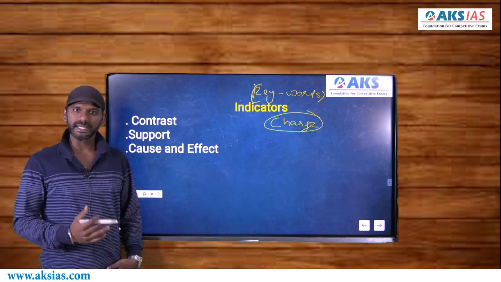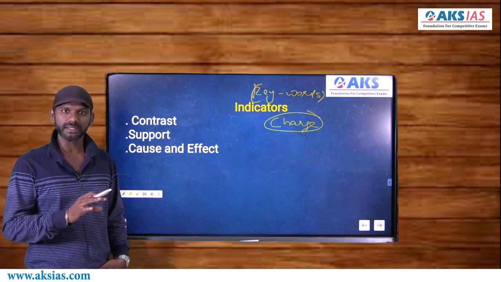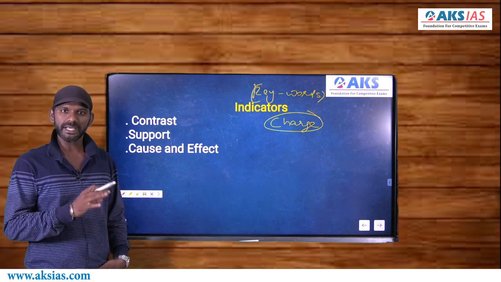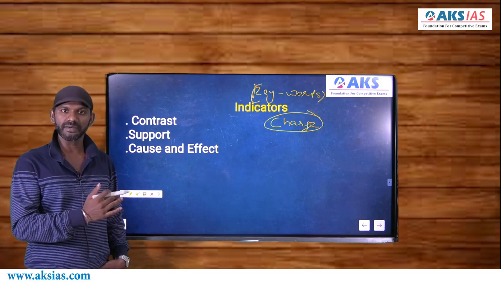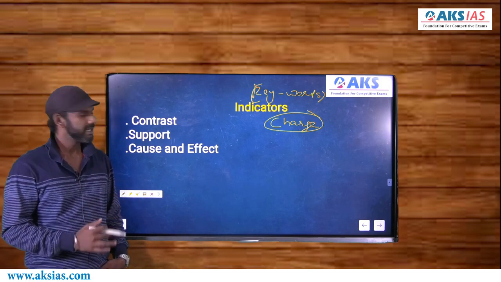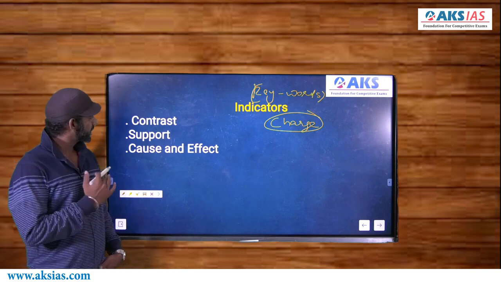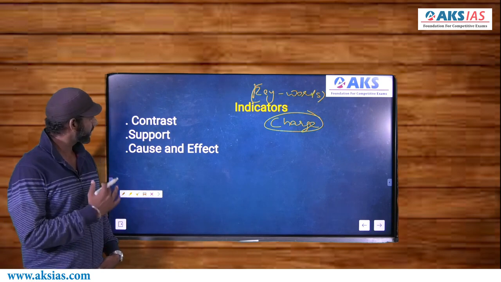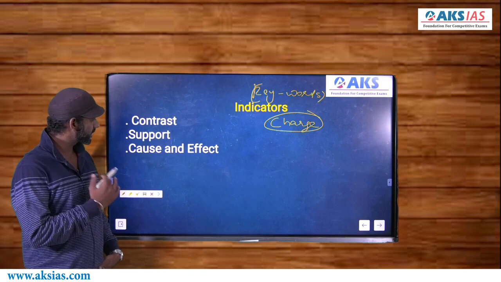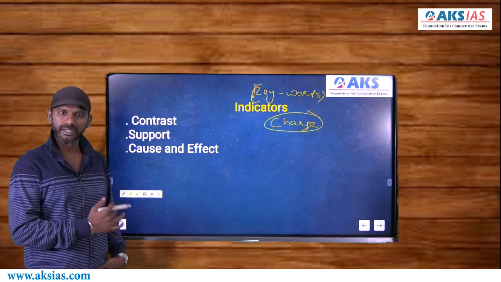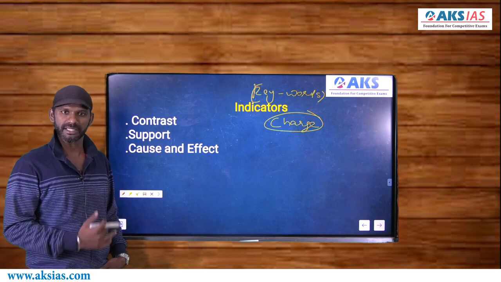Now, an idea can be negatively charged as well as positively charged. The charge of an idea depends on the context in which the idea is. So, based on the context, with the help of indicators, you must be able to identify the charge of every idea in a sentence, right? Now, in English, we have three kinds of indicators. And the three kinds of indicators in English are, one is contrast indicators. I'll tell you what. Then support indicators. And the last one is cause and effect indicators. These are the three kinds of indicators in English.